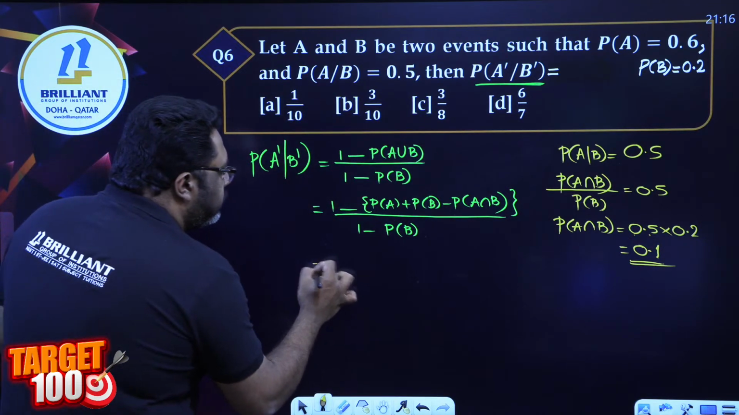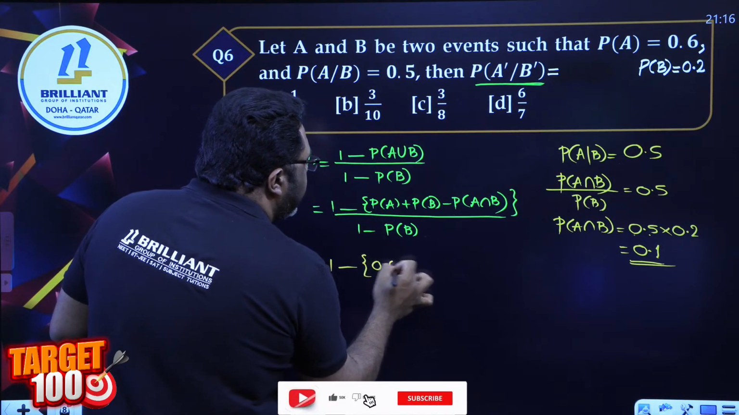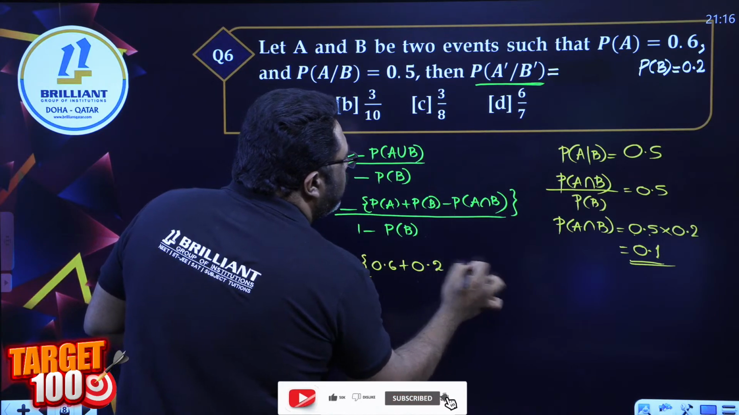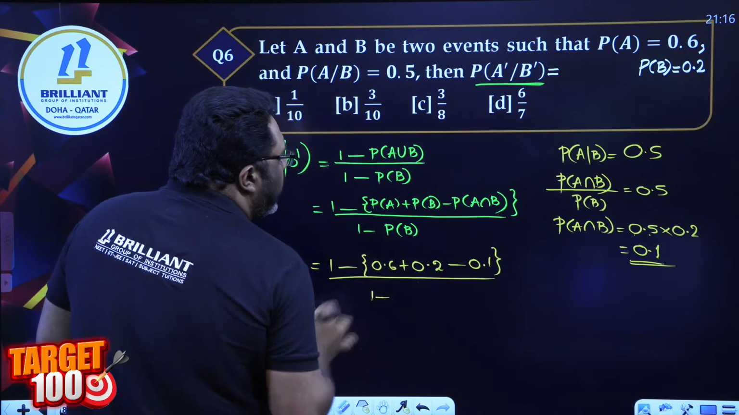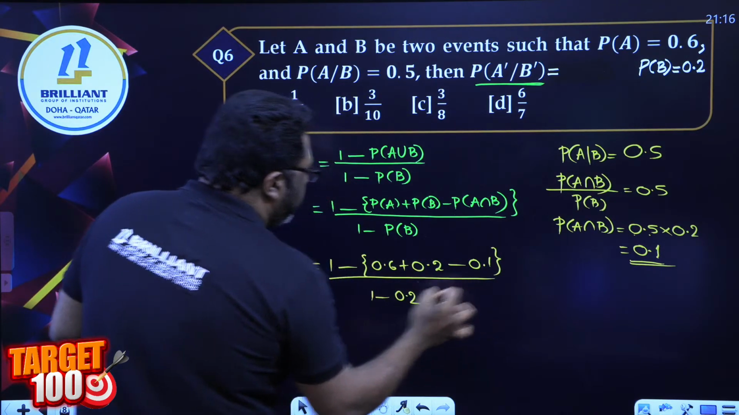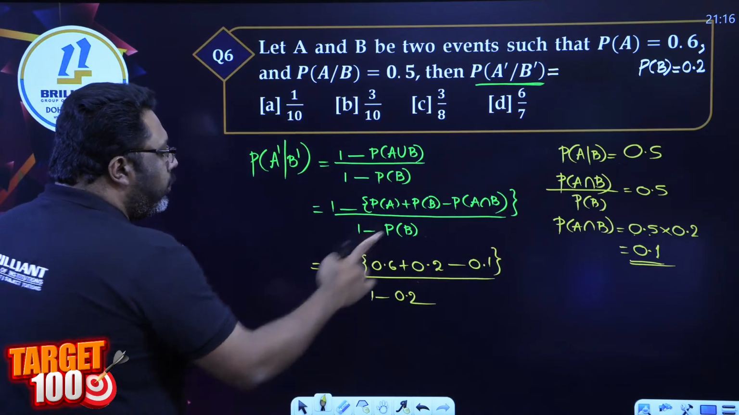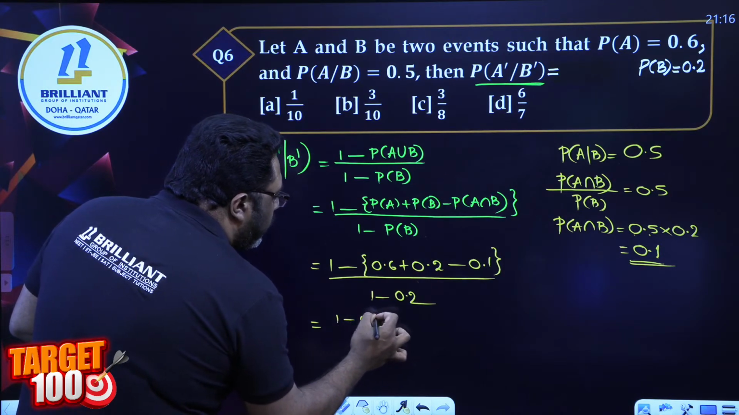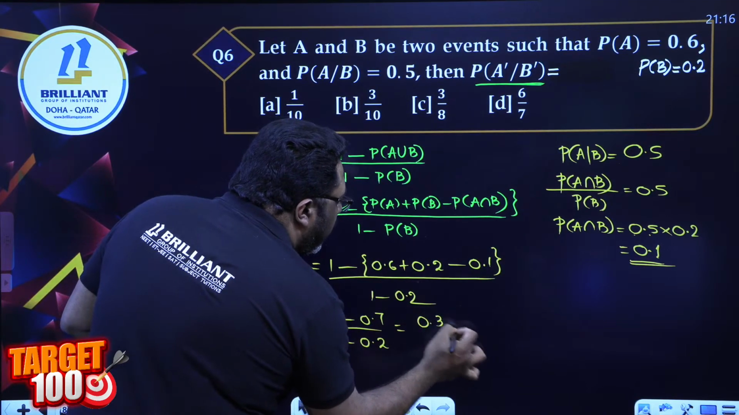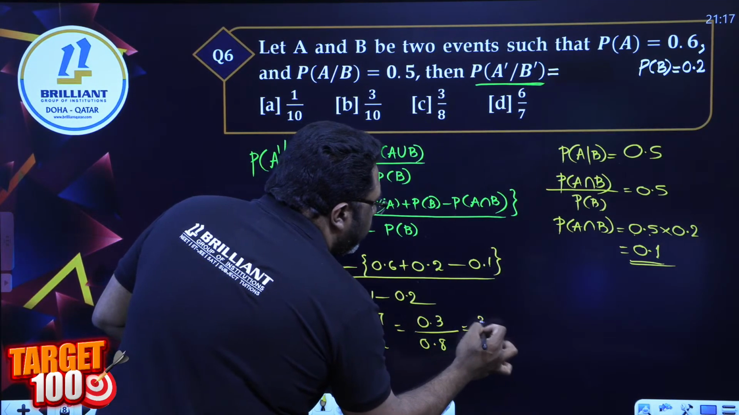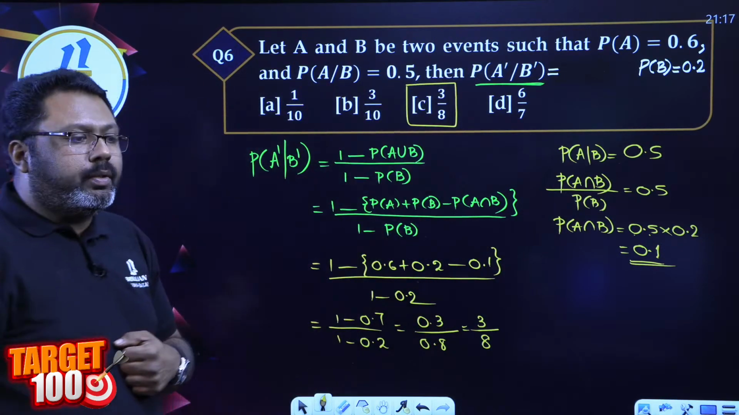Substitute that. 1 minus, P of A 0.6 plus 0.2 minus 0.1, divided by 1 minus 0.2. 0.6 plus 0.2 is 0.8, minus 0.1 is 0.7. So 1 minus 0.7 by 1 minus 0.2. It's 0.3 by 0.8, 3 by 8. Option C, 3 by 8.